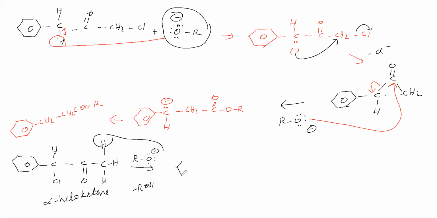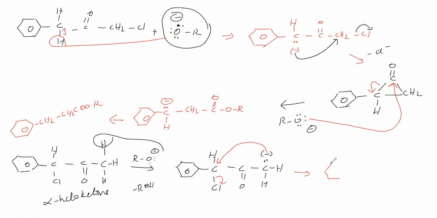So what we are getting is the phenyl ring, this CHCl, this CO and CH2 minus. This carbon has a lone pair and negative charge. Okay, we got the carbanion. What is the next step? We will see. This carbanion is attacking this carbon, therefore Cl is leaving as Cl minus.